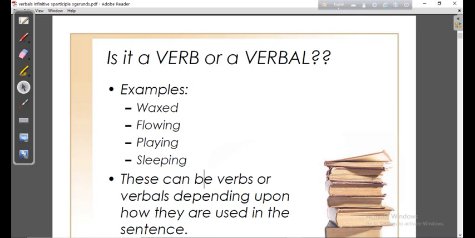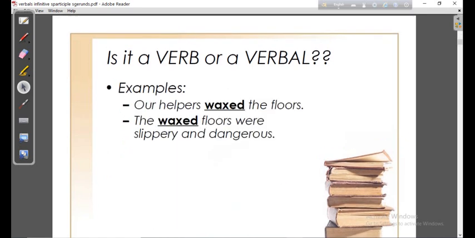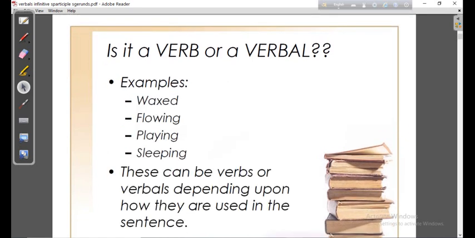These can be verbs or verbals depending upon how they are used in the sentence. I've already said, if it is placed in the position of a verb, it will be called a verb. If it is not placed in the position of a verb, then it will be called a verbal.